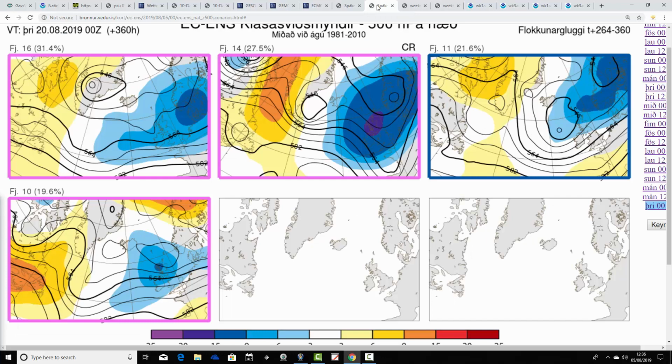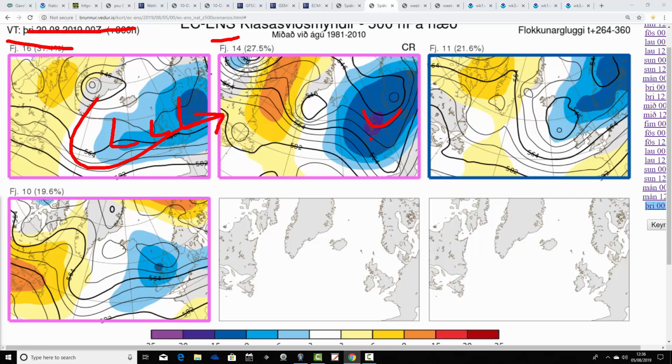And then in 2 weeks' time, these are the options that we've got. This gets us to the 20th of August. We have 16 members of the ECM ensemble still looking unsettled. Below average heights through the country. Jet streams coming through like that.